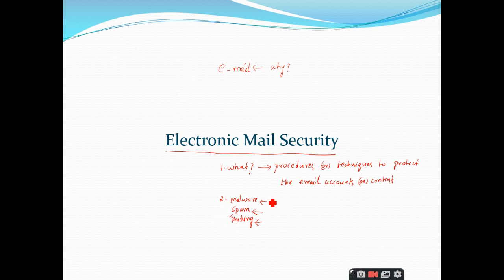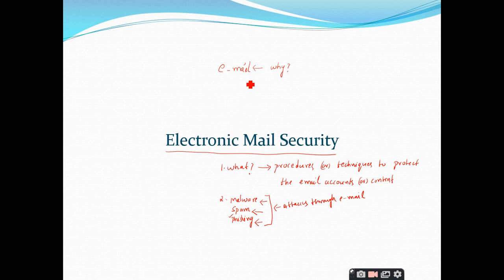So the attacker can send email to spread malware, or send spam, or send mails which make a phishing attack. These are all different attacks, and these are just examples we have discussed. These are attacks through email, right? You will come across these things in daily life also. So I have given these examples.